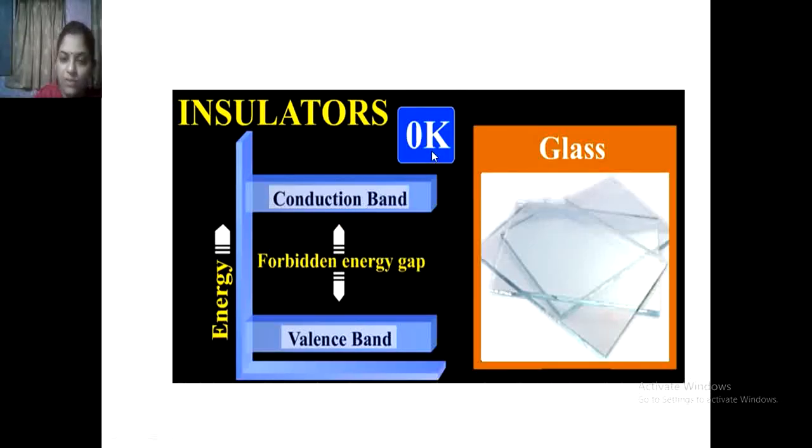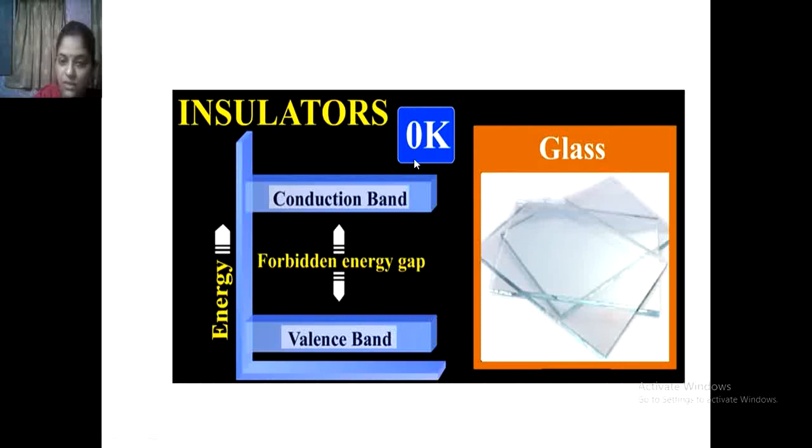So at room temperature, that material works as an insulator, for example glass. Glass is one type of insulator. If you see the energy band diagram for glass, you will get the idea that the valence band and conduction band are far away from each other.